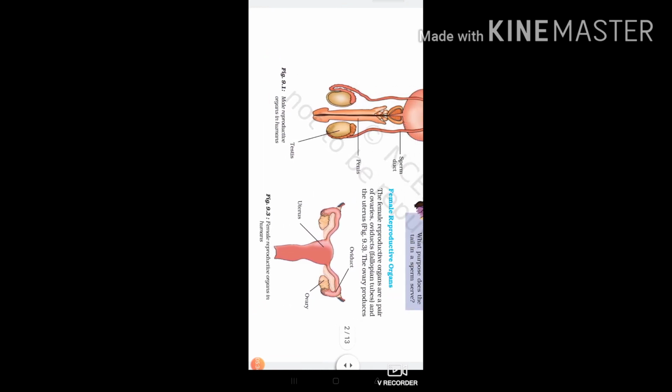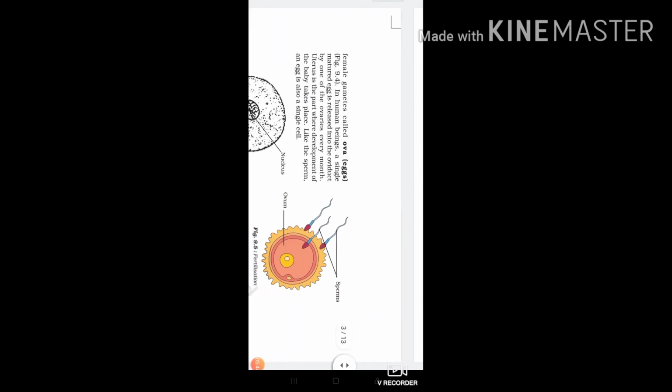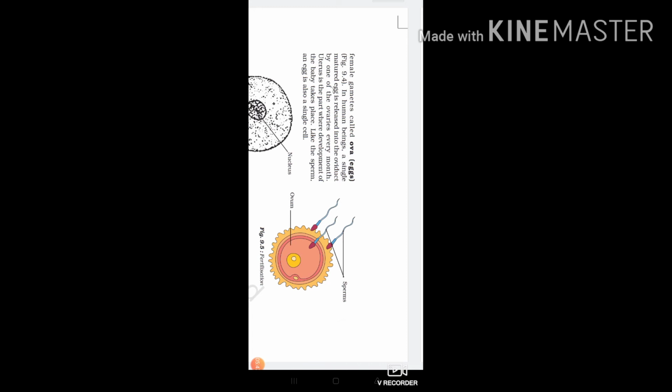Now, female reproductive organs. The female reproductive organs are a pair of ovaries, oviducts and the uterus. The ovary produces female gametes called eggs, or ova. In human beings, a single matured egg is released into the oviduct by one of the ovaries every month.